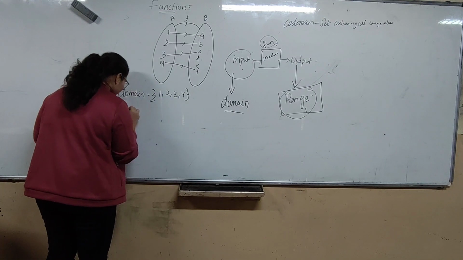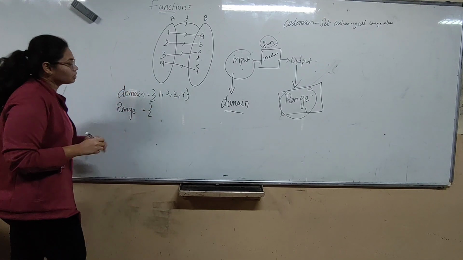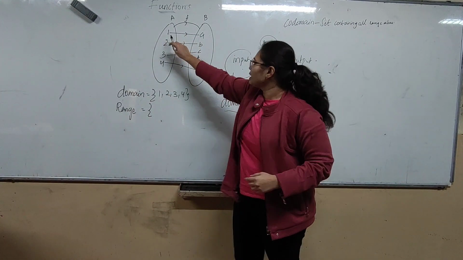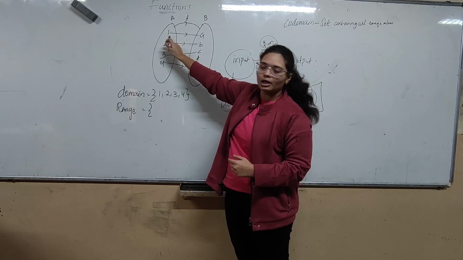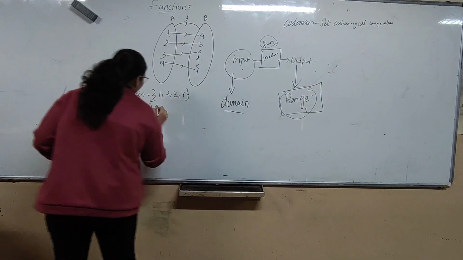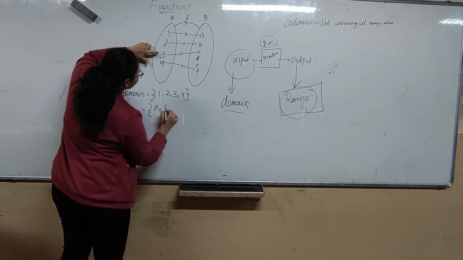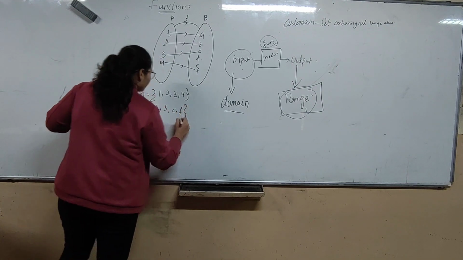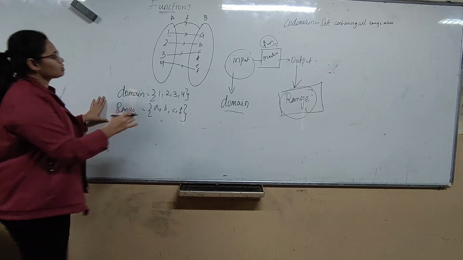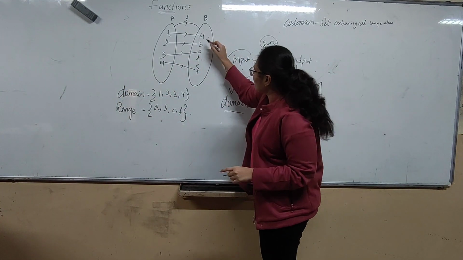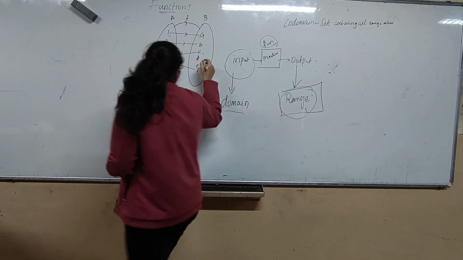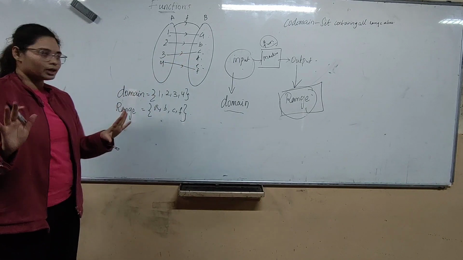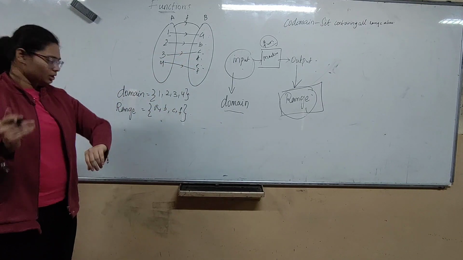So what is range? All the outputs, right? The output of 1 is A, the output of 2 is B, the output of 3 is C, whereas the output of 4 is F. So range is the set of all outputs, that is A, B, C and F. D and E don't have any inputs for which they come as output, so they won't be included in range.